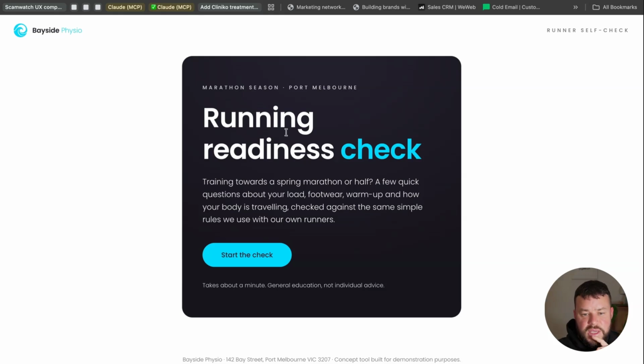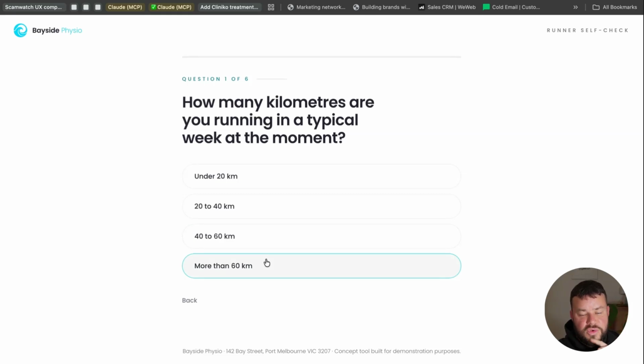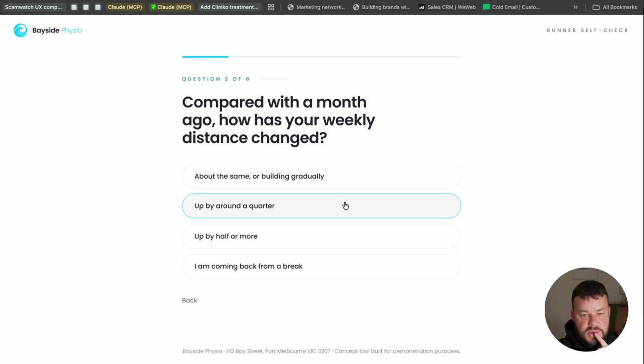So you can see here, it says, running readiness check. It's about your load, footwear, warm-up, and how your body is travelling, checked against the same simple rules that we use with our own runners. So you can see it's got a button to start the check. So first question is, how many kilometers are you running in a typical week at the moment? So maybe we'll answer it that way.